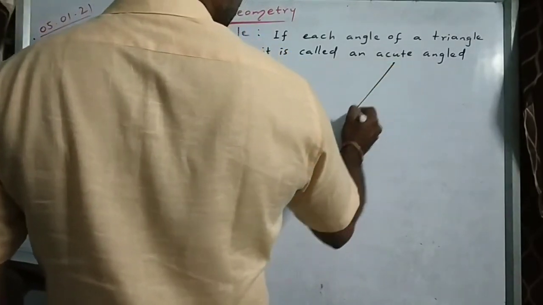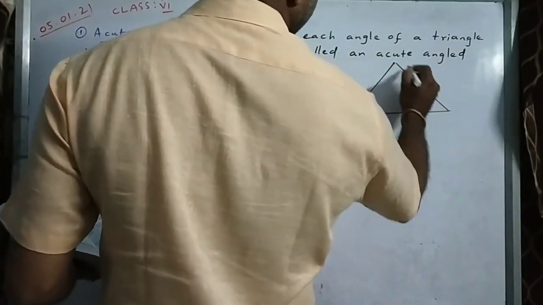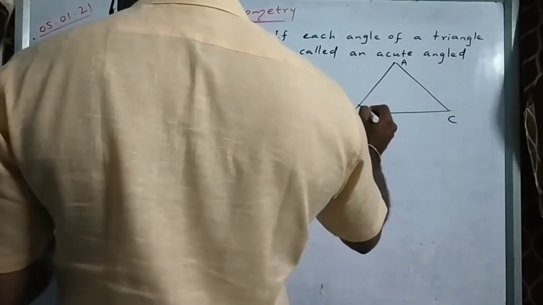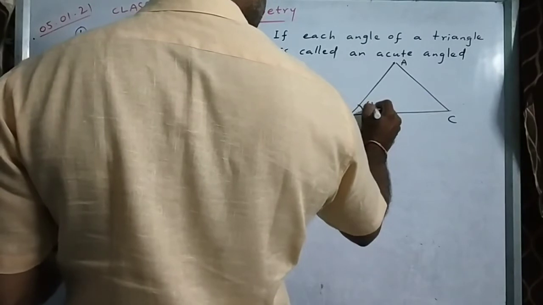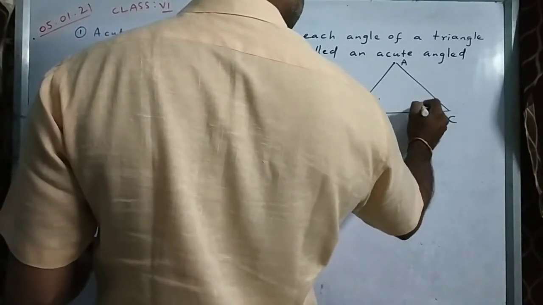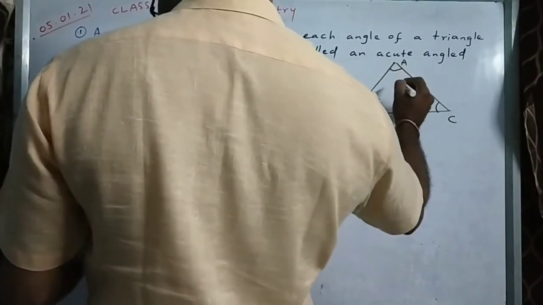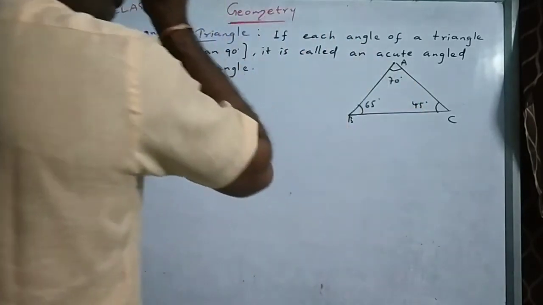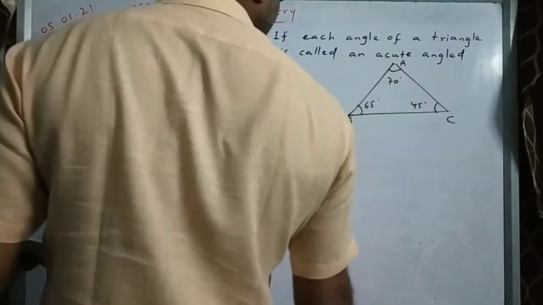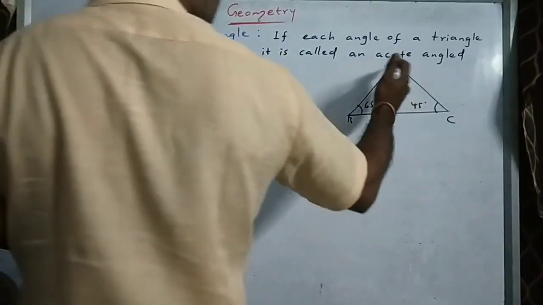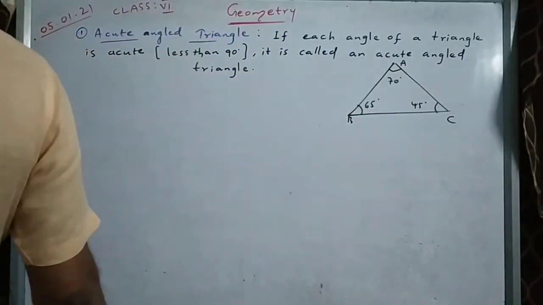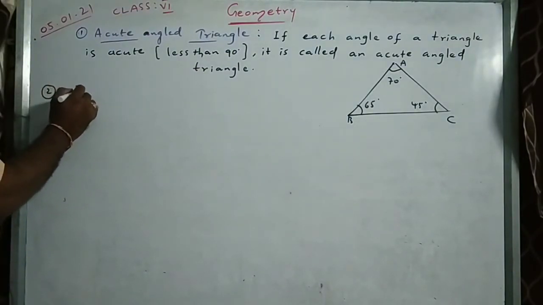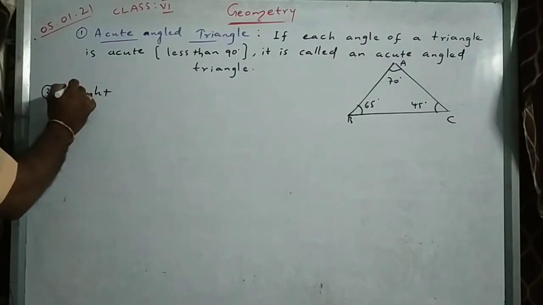Acute means below 90 should be there. All the three angles should be less than 90. For example, this is 65, this is 45, this will be 70 degrees. 65 plus 45, 110 plus 70, together 180 degrees, right? All the three angles are less than 90 degrees. Second one is right angled triangle.